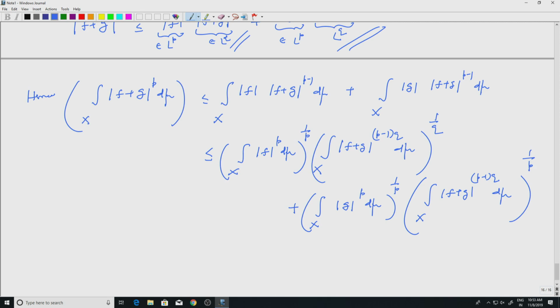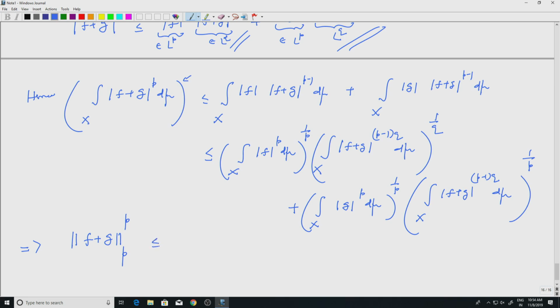Alright, so this tells us that, if I look at this inequality, what is the left hand side? You look at f plus g and you look at the LP norm and take the power p, right, because here there is no 1 by p, so that is why you have the power p.